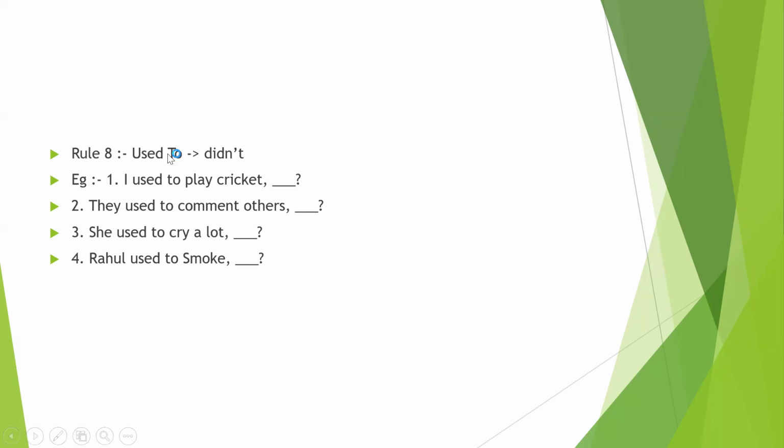Now let's see some examples. I used to play cricket. If there is any used to in the statement, we can write didn't. Didn't I? We can simply write didn't I.